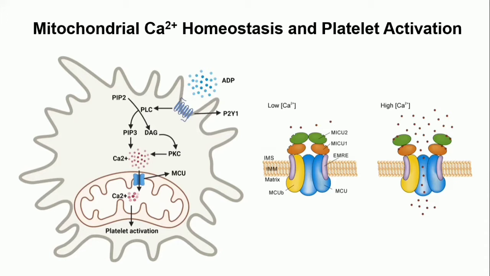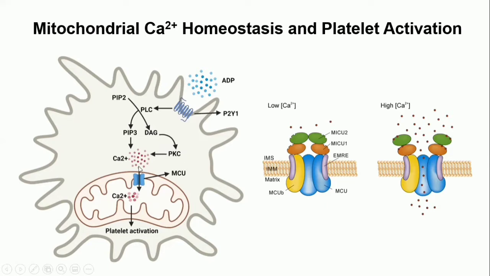The diacylglycerol activates protein kinase C, which increases calcium in the cytosol. On the other hand, phosphoinositol triphosphate binds to its receptor on the ER and releases calcium from the ER into the cytosol. The increased calcium concentration in the cytosol triggers many different signaling pathways and also activates the inside-out signaling and platelet surface integrins.